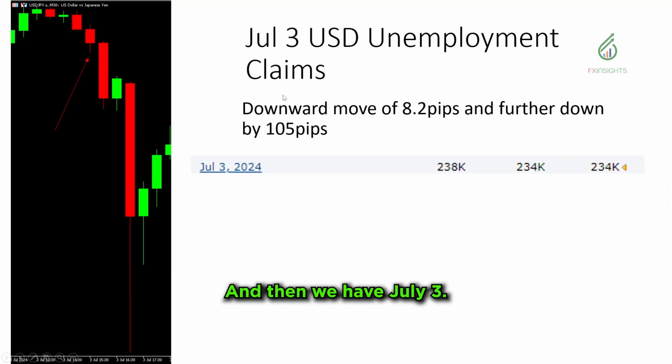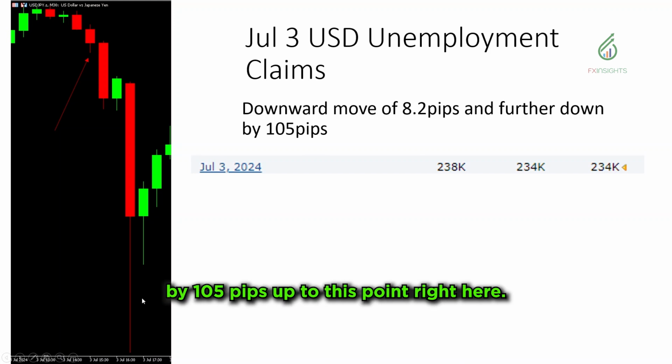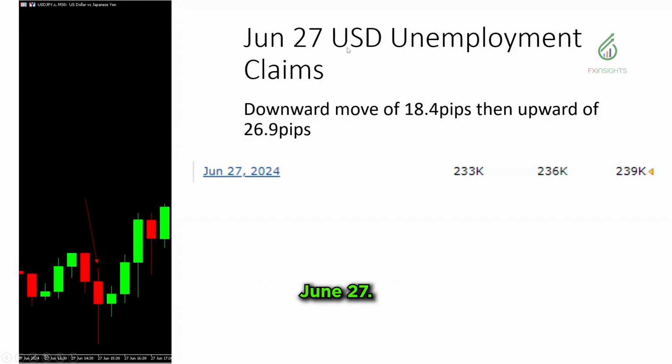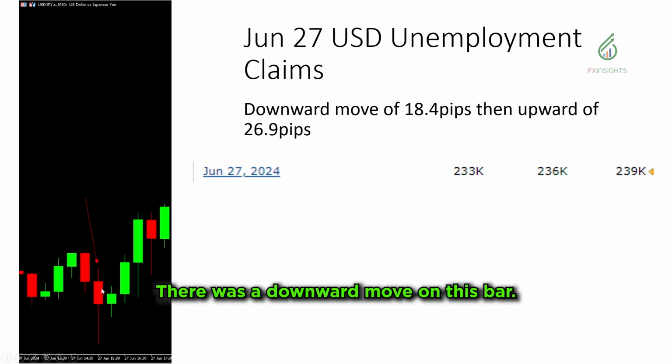And then we have July 3. That move right there is 8.2, and it went further down by 105 pips up to this point right here. As you can see, that is an increase from the previous. June 27, there was a downward move on this bar. So that's a red bar, downward move of 18.4 up to that low point, and then it reversed by 26.9 pips. So this is a decrease on the previous.